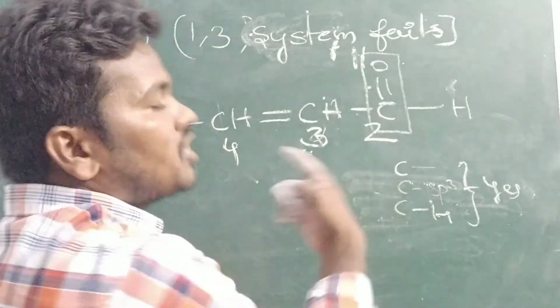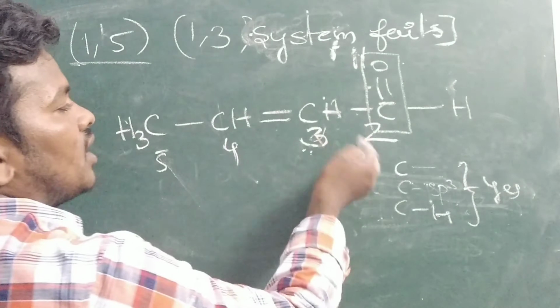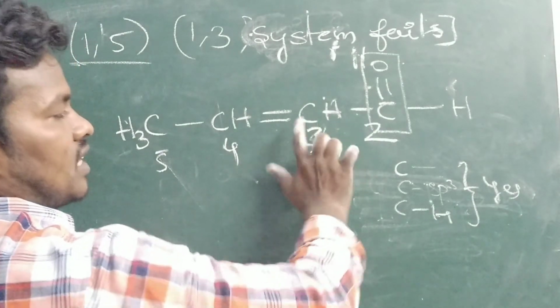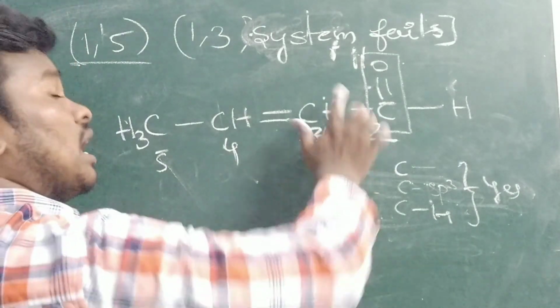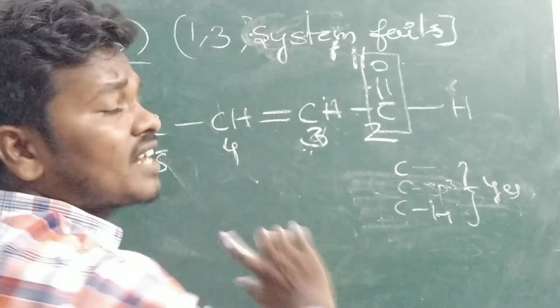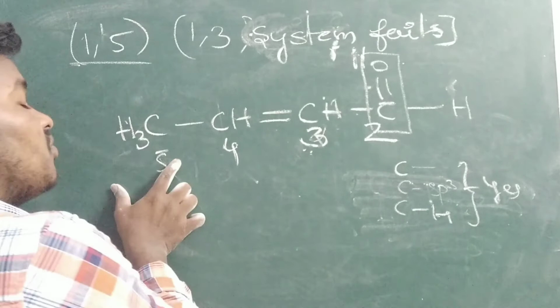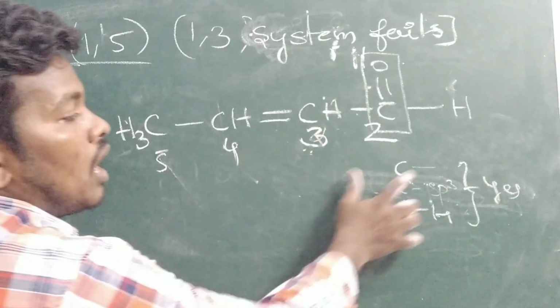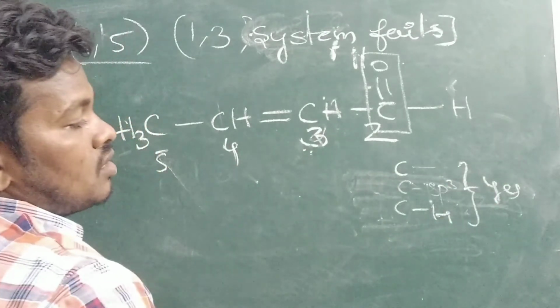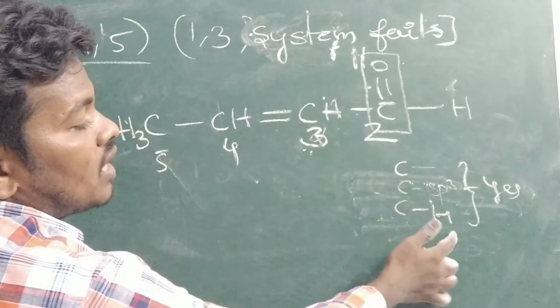For example, in this case, why? Because the alpha carbon is on the left-hand side and an alpha hydrogen is present, but it is not sp3, it is sp2. At that time you can go with the fifth carbon. The fifth carbon is also sp3 hybridized, and it also has an alpha hydrogen.